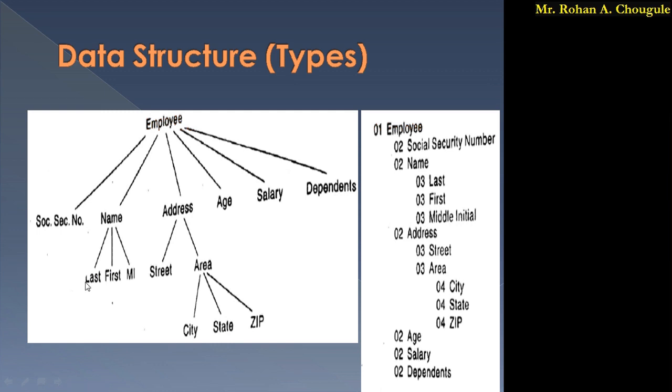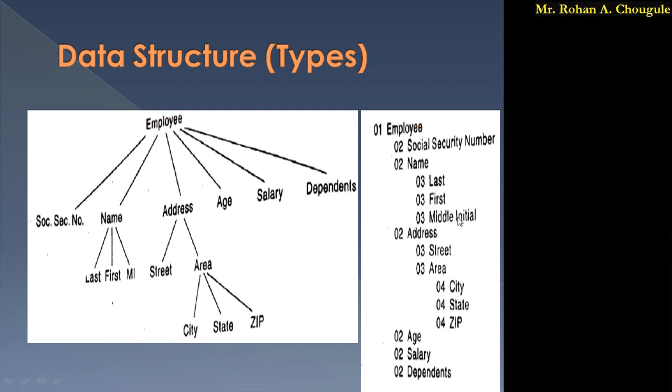At the third level we get last name, first name, middle name, street and area. Employee is at first, these are at second, so these elements are at third level, and city, state and zip are at fourth level, right? So the same I have written: employee is at first, social security number and name are at second level. In name we have third level: last name, first name and middle initial.